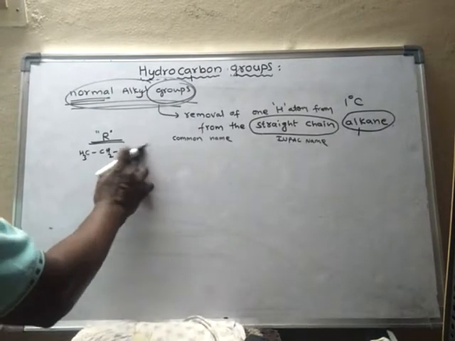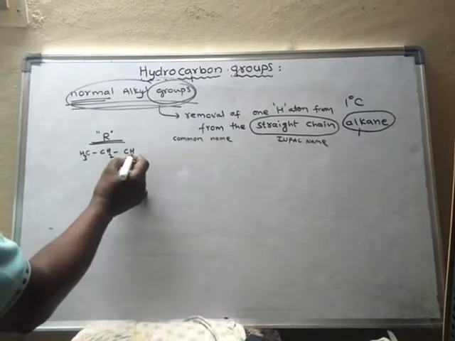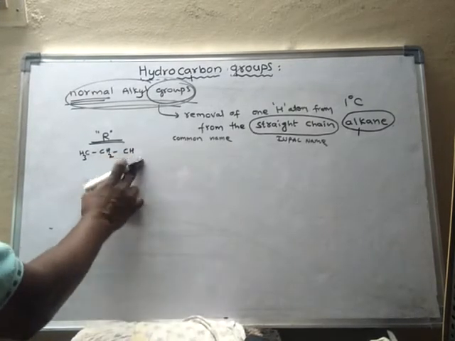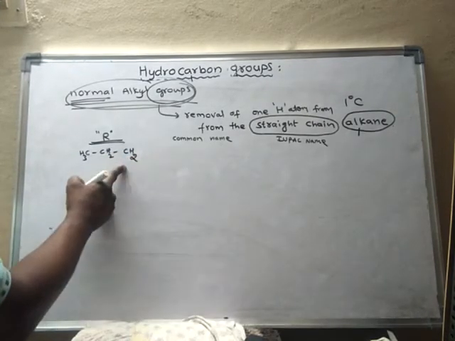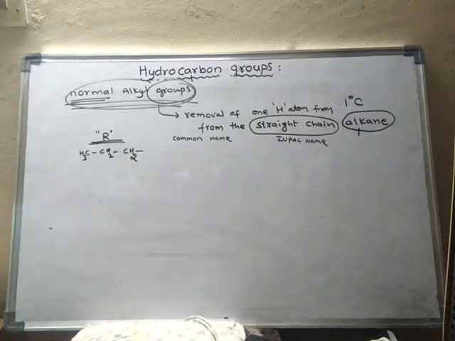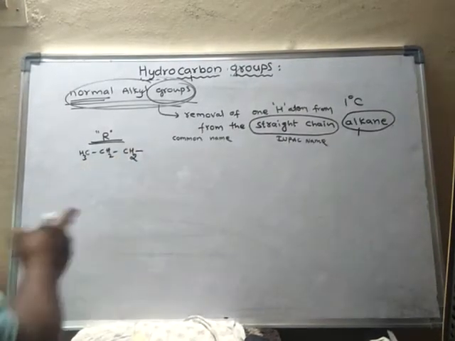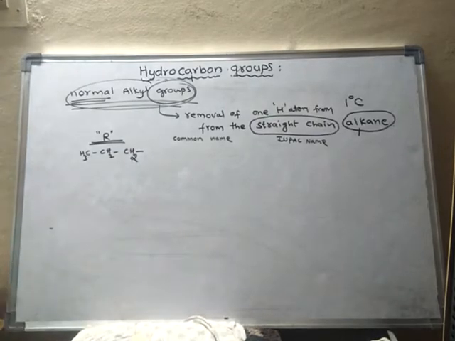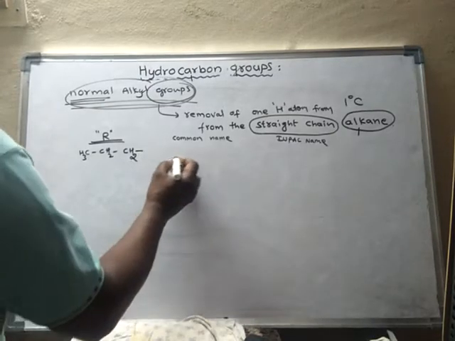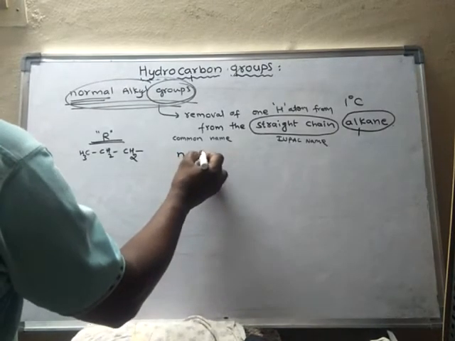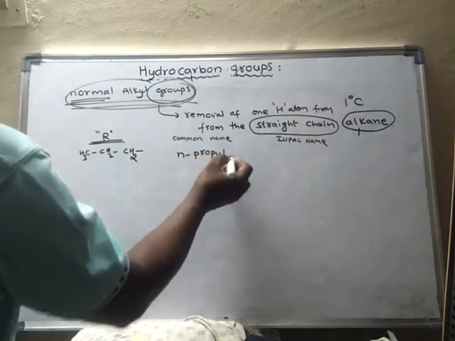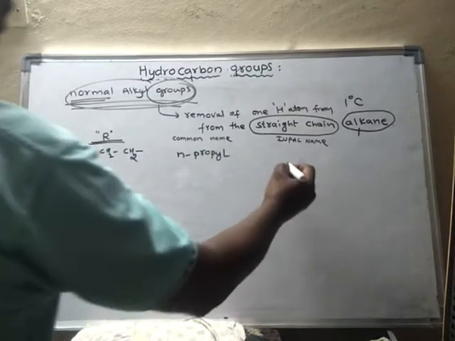Actually here it should be 3 hydrogens, but after removal of one hydrogen, it becomes monovalent. That means one bond is empty. So its common name is N-propyl, and its IUPAC name is propyl.